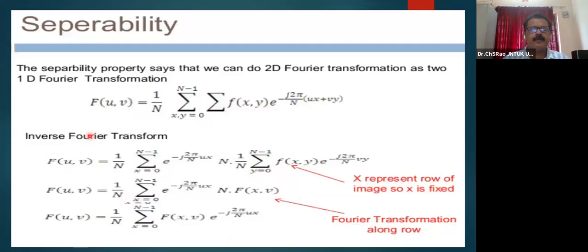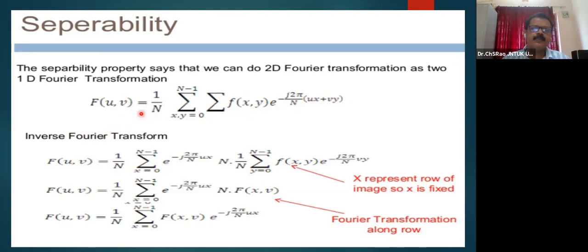And the separability property is very, very important, as we discussed earlier. If any transform offers a property called separability, then the computational complexity of that particular transformation will be minimized. The separability property says that we can do the 2D Fourier transformation as 1D transformations. That is, F of uv is the forward two-dimensional transformation on an image f of xy, with e power minus j 2 pi by n (ux plus vy).